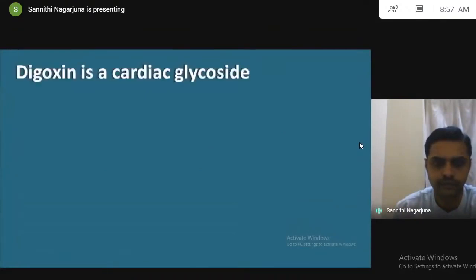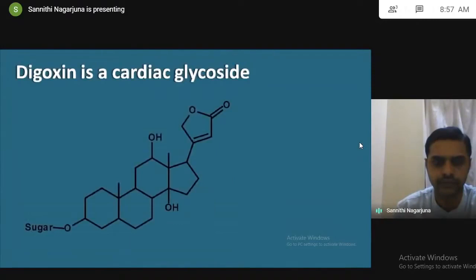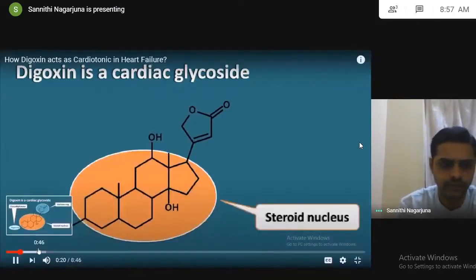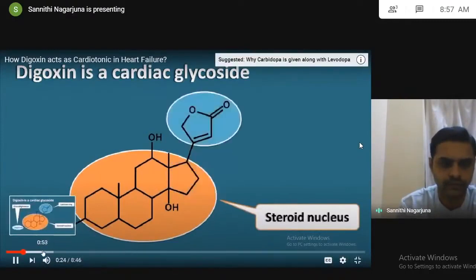Digoxin is a cardiac glycoside. So it is a natural glycoside coming from the Digitalis species. Chemically, it has a structure like this, and one of the important nuclei it has is the steroidal nucleus. And this steroidal nucleus is going to be connected with the 5-membered lactone ring.